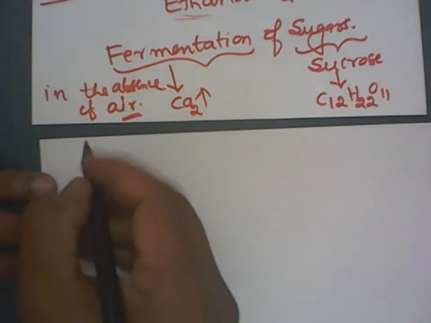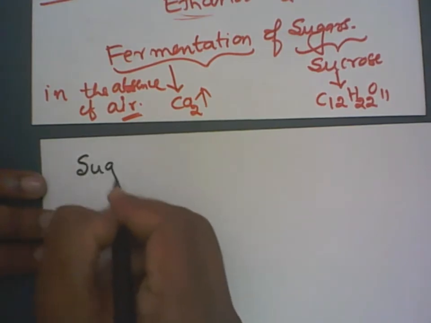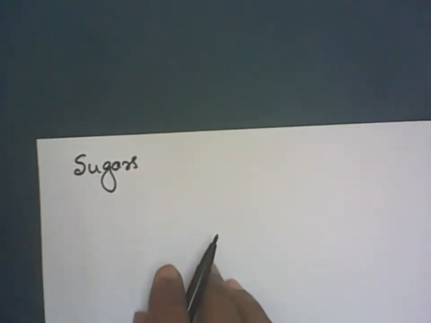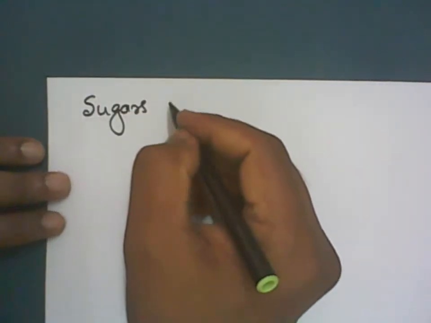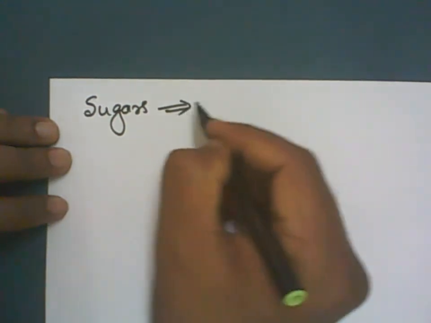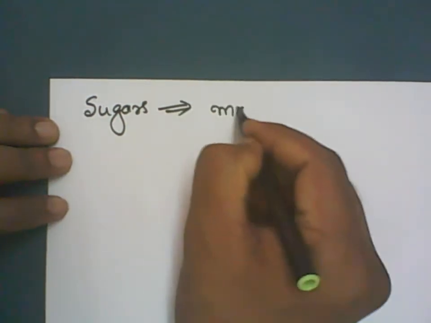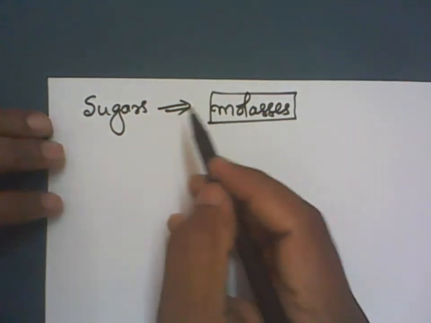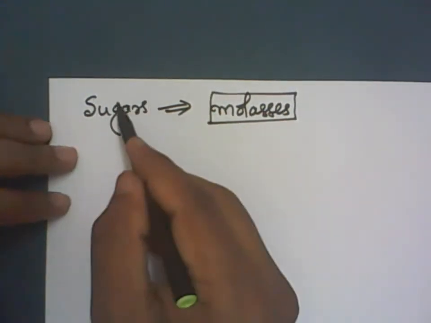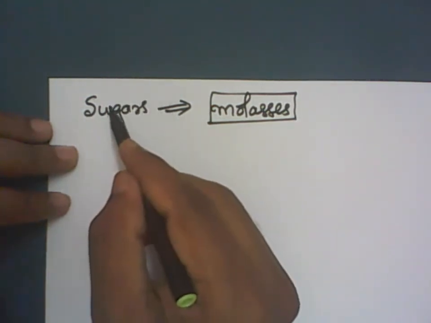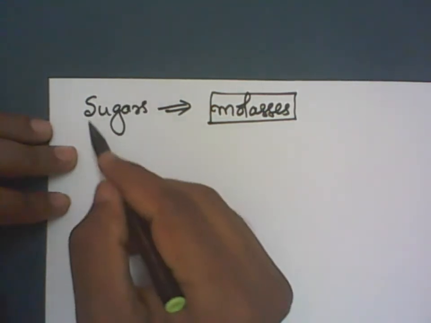Now, generally in industry they will not take sugar. What they do is manufacture sugar, and when you manufacture sugar, we get molasses. What is molasses? When you manufacture sugar, we get sugar crystals, which are solids.